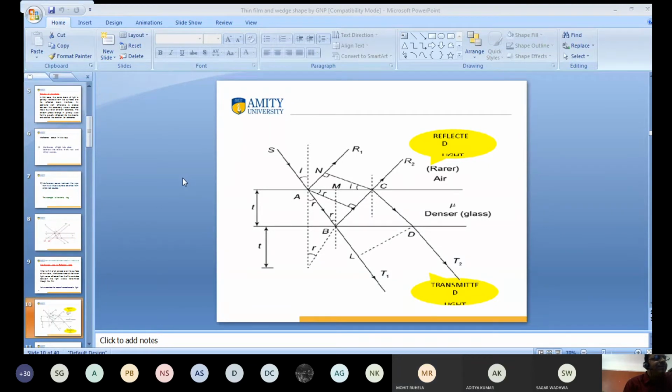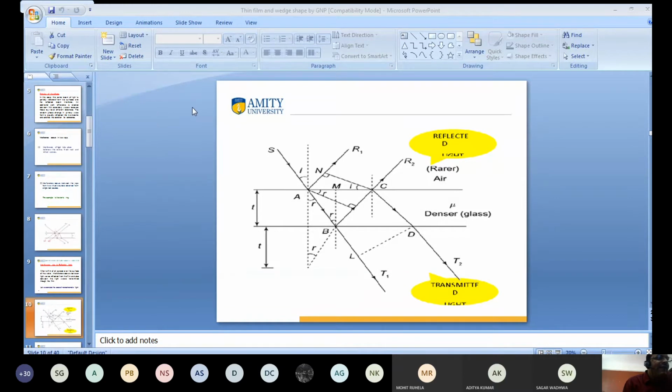This is the oil surface. This is the upper part. This is the lower part. This is air. I hope you see it clearly.